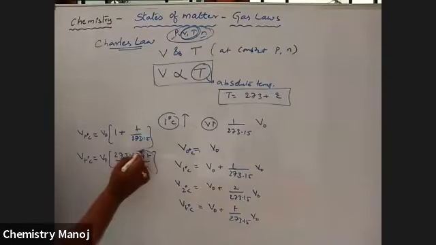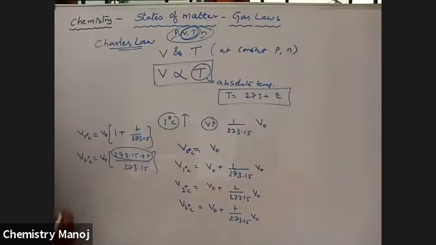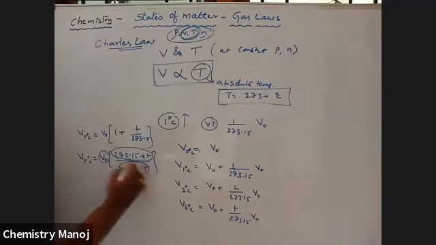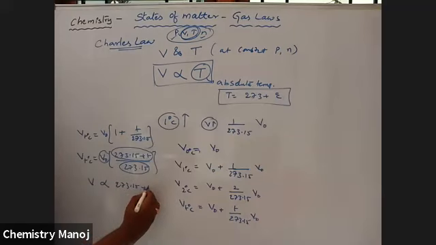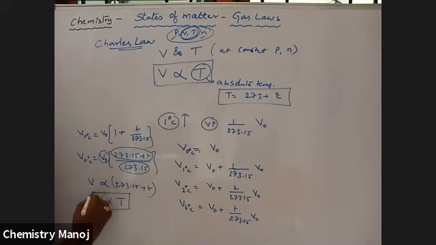V naught is constant, the volume at 0 degree centigrade. 273.15 is also constant. Now, volume is directly proportional to 273.15 plus T, that is, V is directly proportional to absolute temperature, capital T.